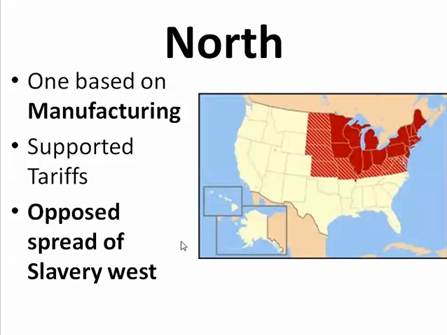The South is more agricultural. It's not going to support high tariffs at all. So they're opposed. The North is going to be opposed to the spread of slavery westward. We see that even with the Northwest Ordinance of 1787, which outlawed slavery.